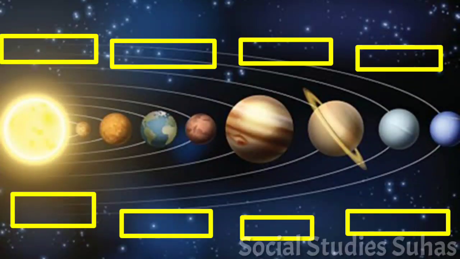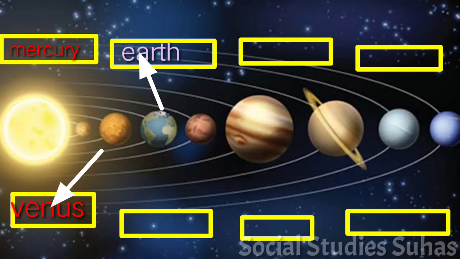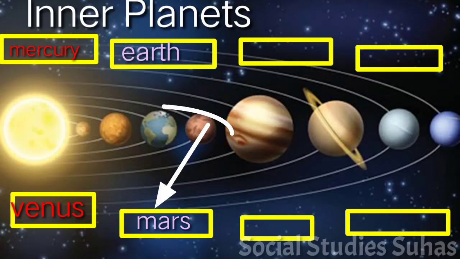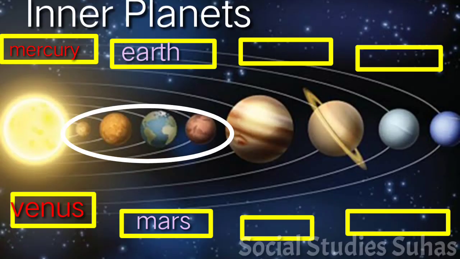Now let us observe the following picture and name the planets in the boxes given below. Let's do. The first planet, nearest planet to the Sun, is called Mercury, and second planet is Venus, and third one is Earth. Fourth planet is Mars. These 4 planets are called inner planets.